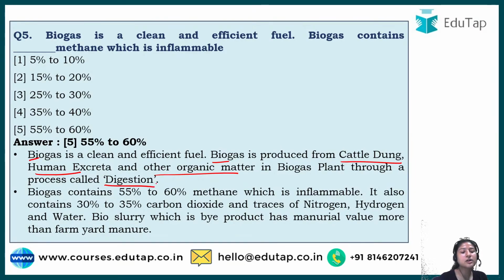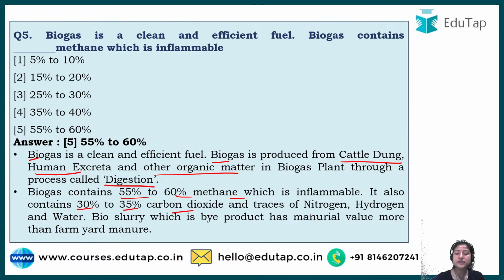This process in which the gas is released, which is important for our purpose, is known as digestion. And in it we have 55 to 60% methane, which is inflammable, meaning we can use it for cooking purposes. It also has 30 to 35% carbon dioxide, which is also released from the biodegradable portion that we have kept in the biogas plant for degradation and decomposition.